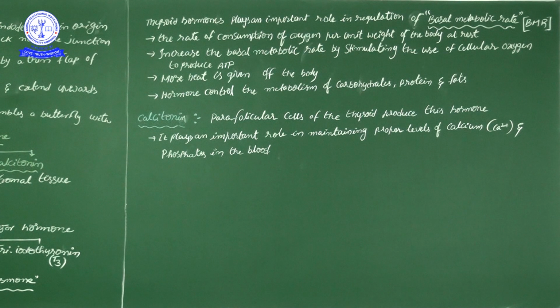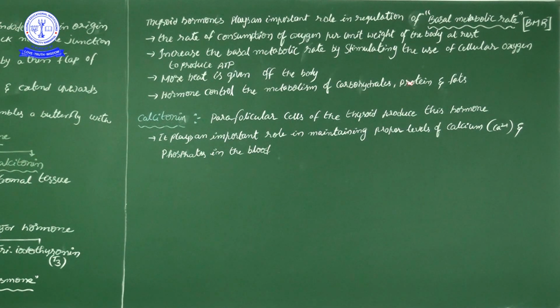And the hormones control the metabolism of carbohydrates, proteins and lipids. Based on the situation, if our body requires carbohydrate in the form of glucose, and any stored food is there, the stored glycogen is converted into glucose.